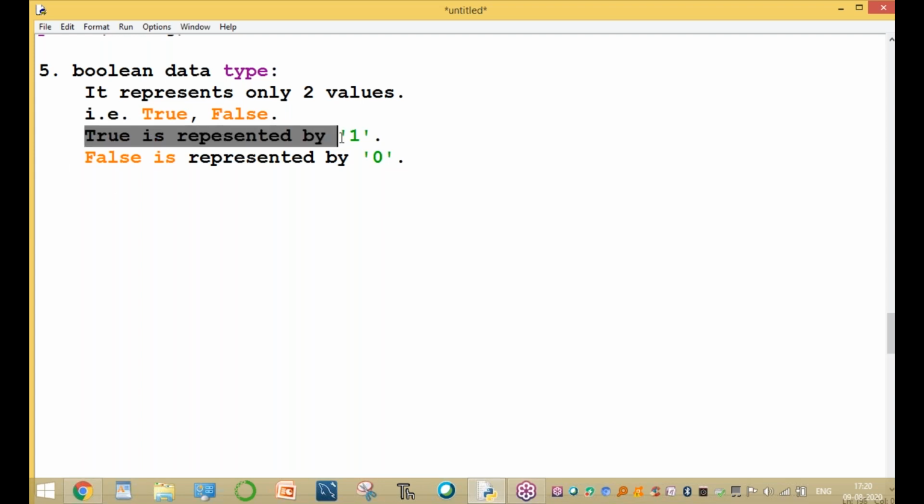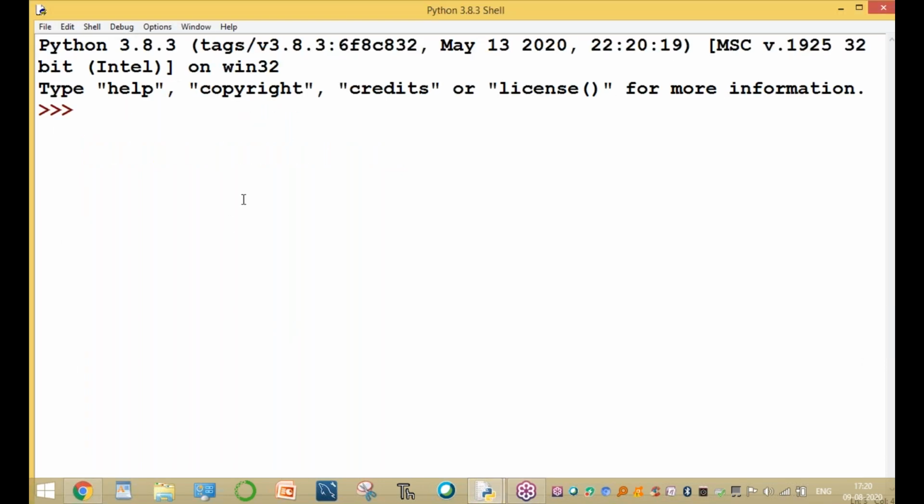True is represented by 1 and false is represented by 0. The Boolean data type represents only two values. One value is true, another value is false. Now go to example 1. For example, A equal to true. Print of A gives true, right?